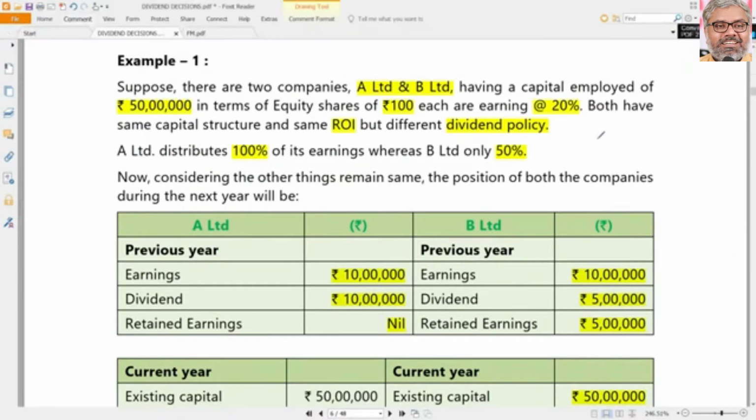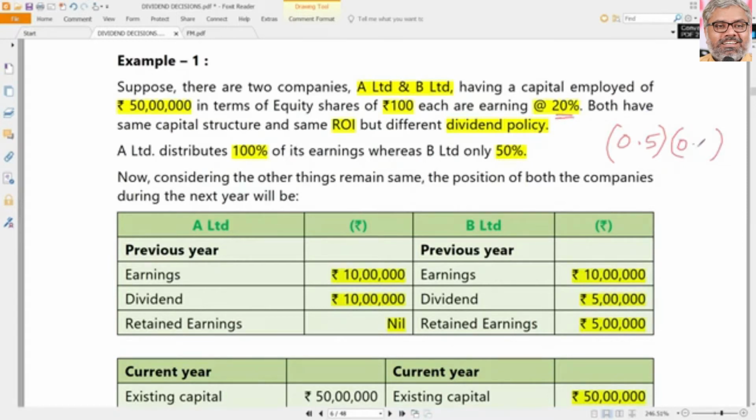That is again simple. B into R. What was B? Retention ratio for B Limited 0.5, because retention ratio is 1 minus payout ratio. Payout ratio 50% means retention ratio is also 50%. That is 0.5. Multiplied with R. R means what? Rate of return on investment, which is 20%.